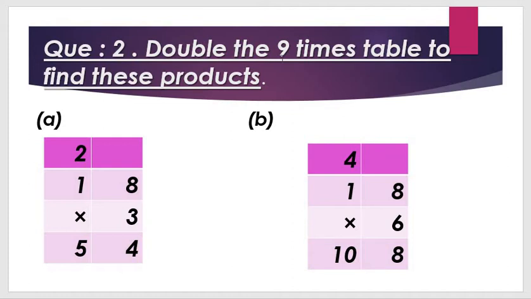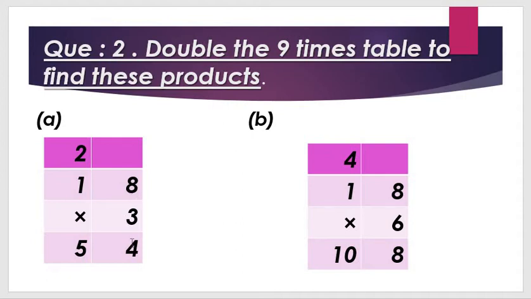Now students, we are starting here the question number 2. 18 multiplied by 3. It means 18 multiplied by 3. So one by one: 3 multiplied by 8 and 3 multiplied by 1. Got my point all students?